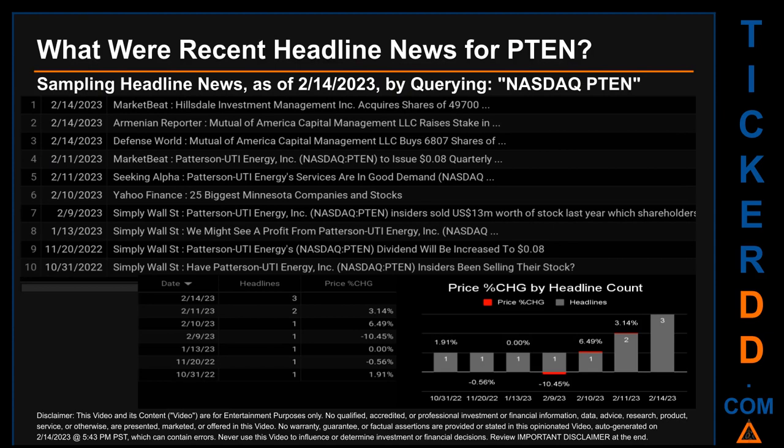What were recent headline news for PTEN? Today, Tuesday, February 14, 2023, I sampled one of our news aggregators for latest headlines for this ticker. I did so by searching specifically by a keyword that may appear, broadly, in the title or the body, of discoverable news articles. The keyword that I used was a combination of the exchange and the ticker symbol, NASDAQ.